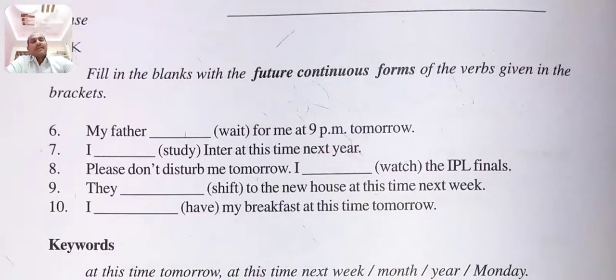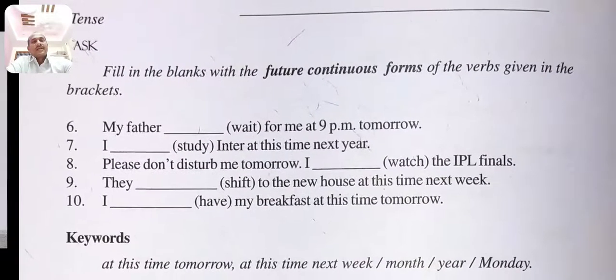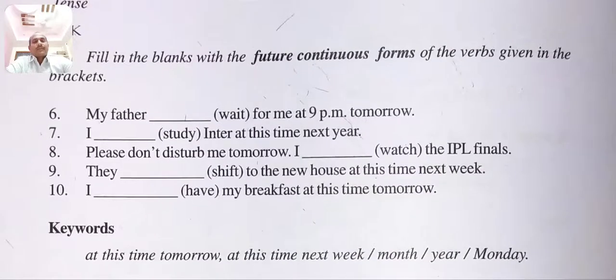These are the example sentences for future continuous tense, and we can use these keywords: at this time tomorrow, at this time next week, at this time next month, at this time next year, at this time next Monday. By these keywords you can recognize the sentences easily in examinations. So you should remember the keywords when you write the future continuous tense.